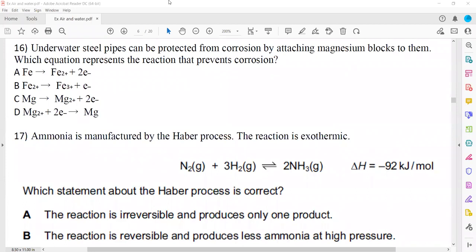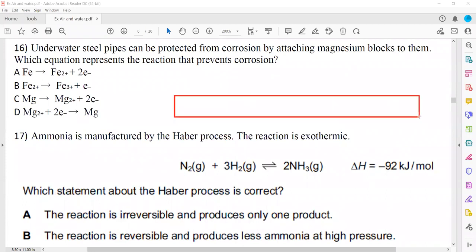The question is, you have an underground iron pipe, a steel pipe, and we place a magnesium block here. This is how we protect the iron from rusting. A piece of magnesium is placed on iron. Because magnesium is more reactive, magnesium will transfer its electrons to the iron surface, and this magnesium will react with oxygen and water vapor in the atmosphere instead of iron.